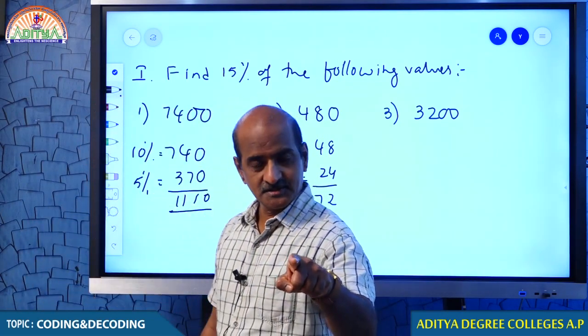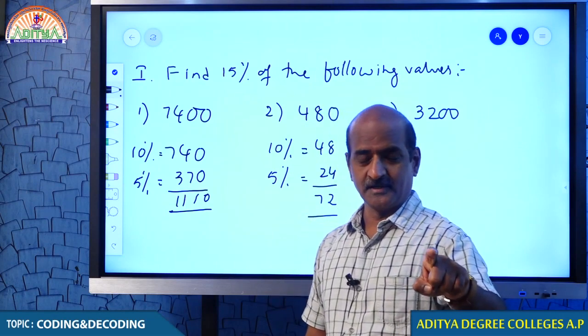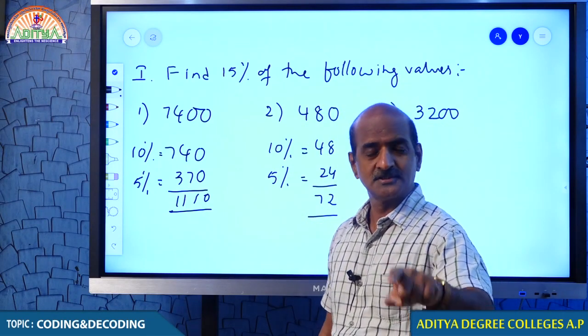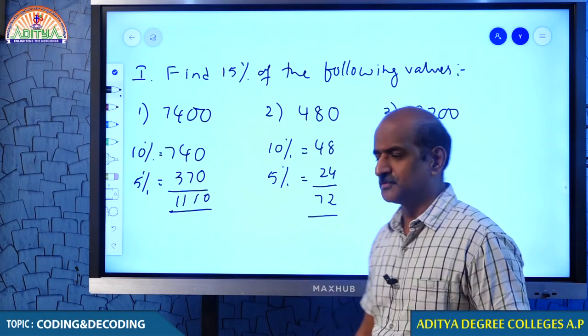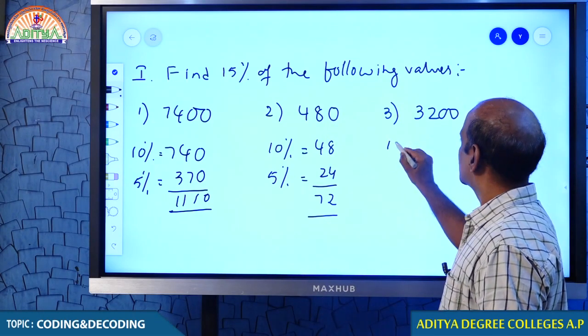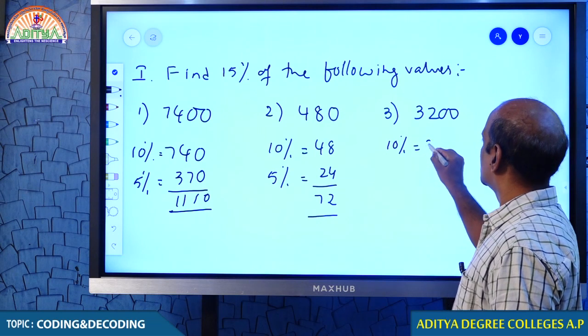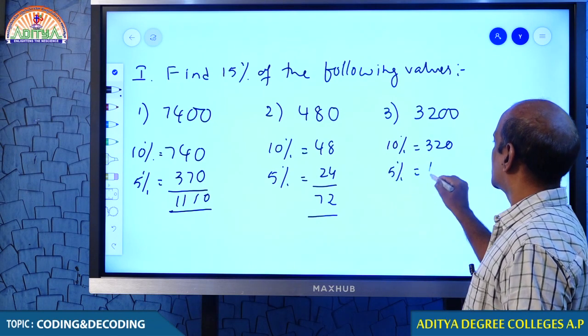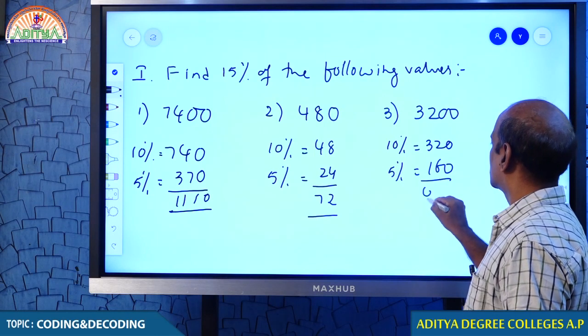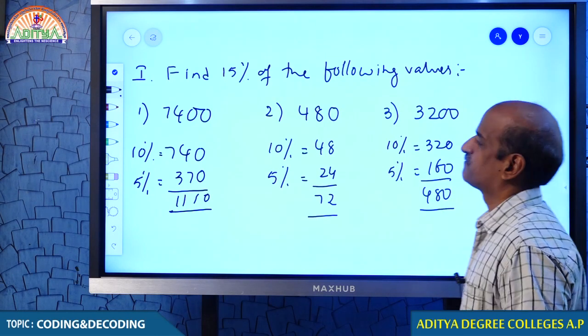Are you getting it right? I think you must be getting it right. You are able to find 10%. So obviously half of the number is 5%. That's not a very big issue. Come on. 10% of 3200 is 320 and hence 5% is 160. Therefore, that is 480.